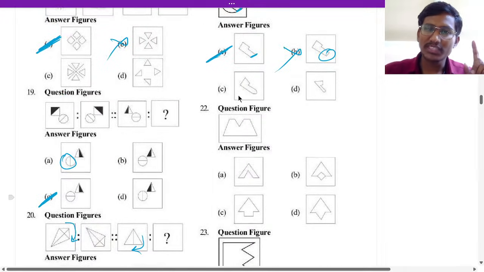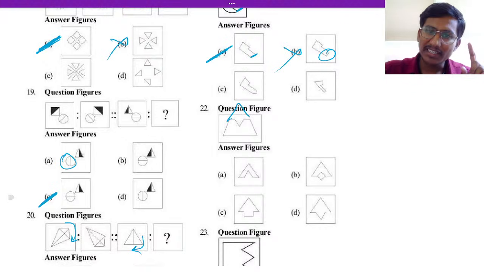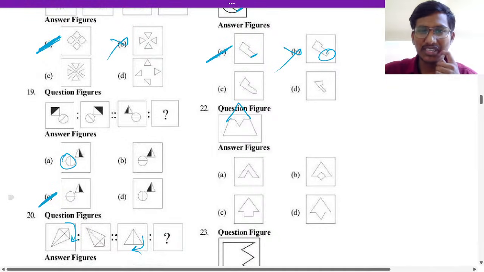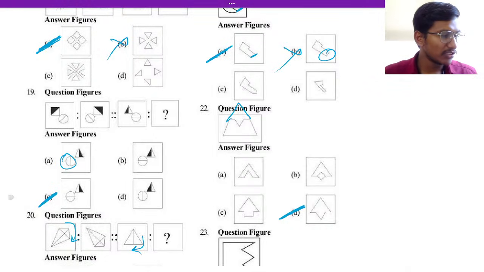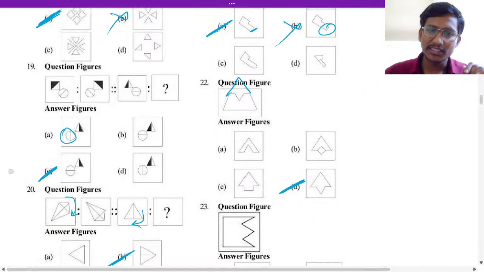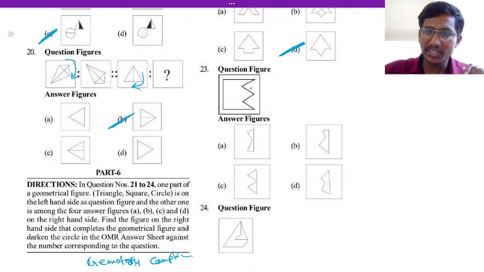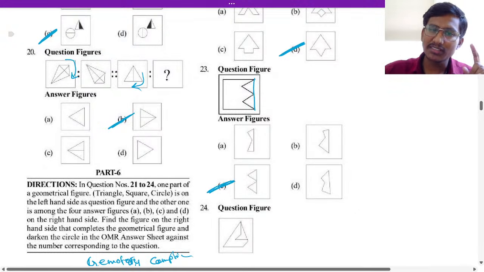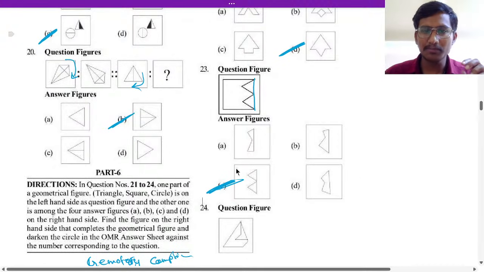22, this will complete a triangle. So what will complete a triangle? The answer will be option D. 22 is option D, it will complete the triangle. 23, if you join it here, the answer will be option C. 23 is option C.